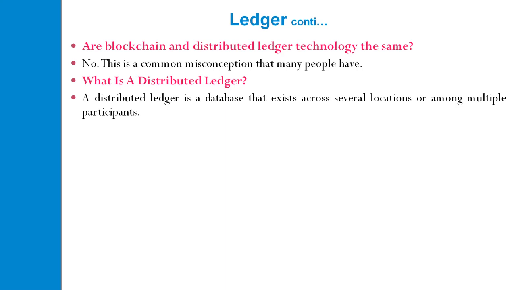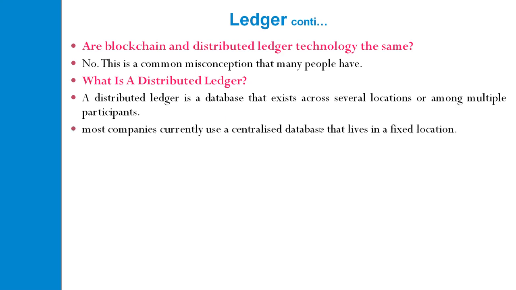The word distributed gives the idea that it is accessed by multiple users at multiple locations. There is no restriction to the network only or the company only. You can access it from several different locations by multiple participants.